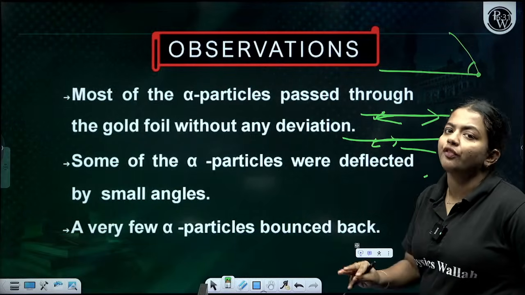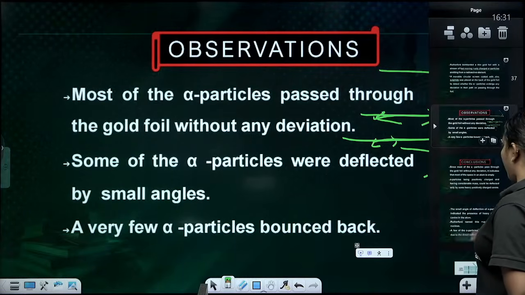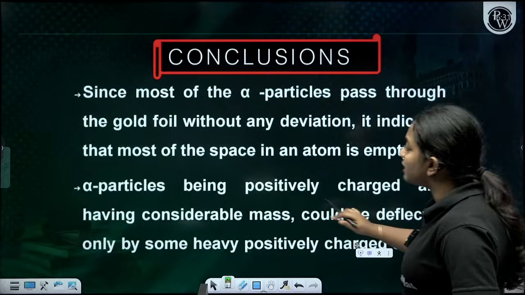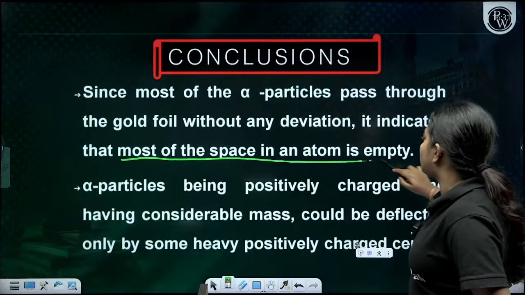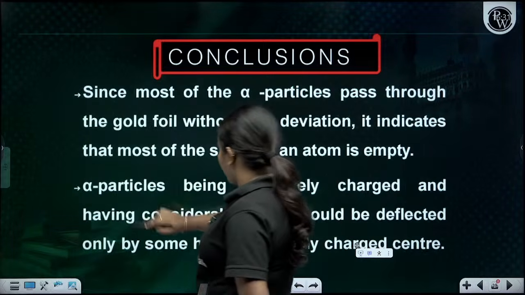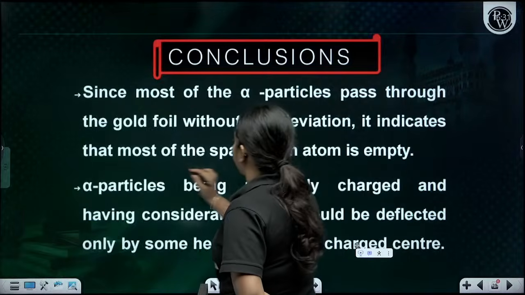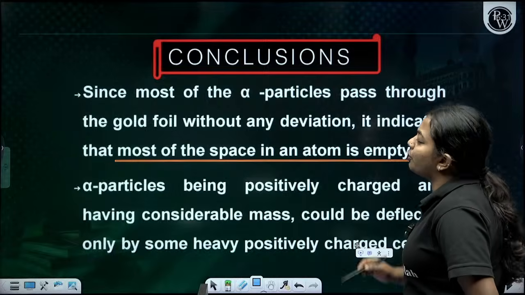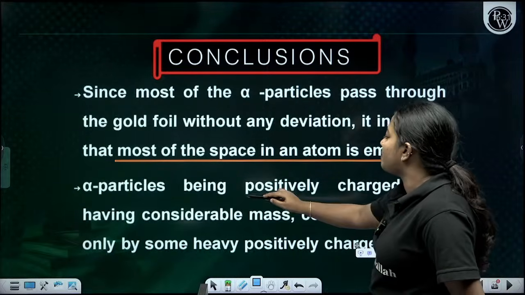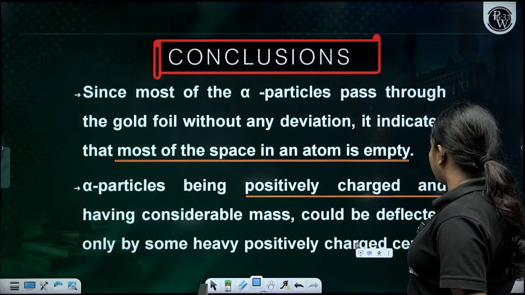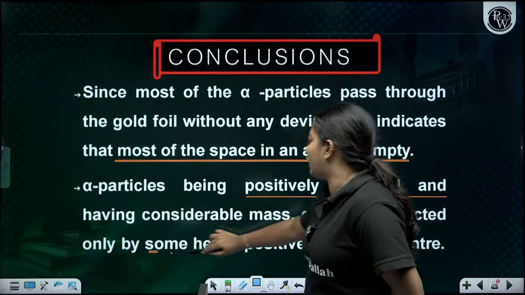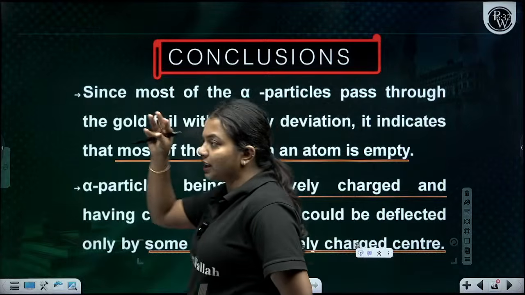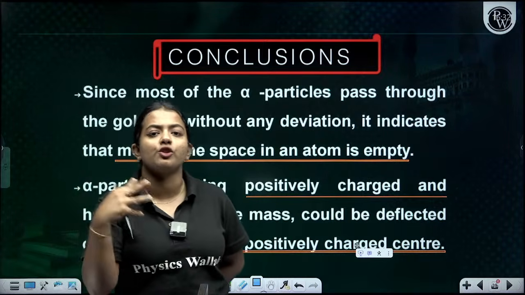From these three findings, he got to know that since most of the alpha particles passed without any problem, most of the space in the atom is empty. What does it indicate? Most of the space in the atom is empty. Next, alpha particles are positively charged and have considerable mass, so they could be deflected only by some heavy positively charged center. If they are deflecting, there should be something positively charged, am I right?